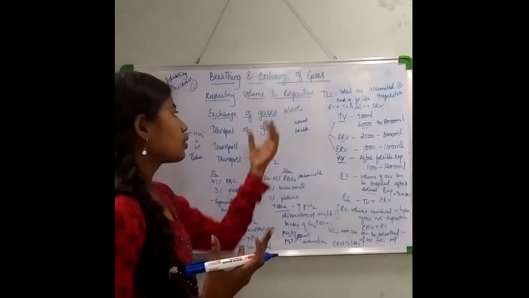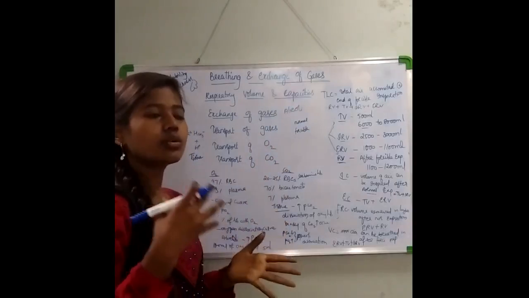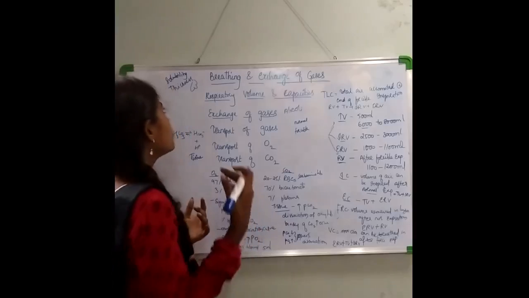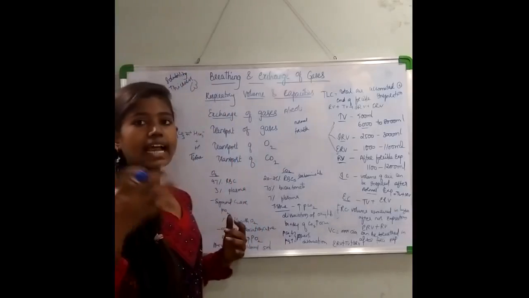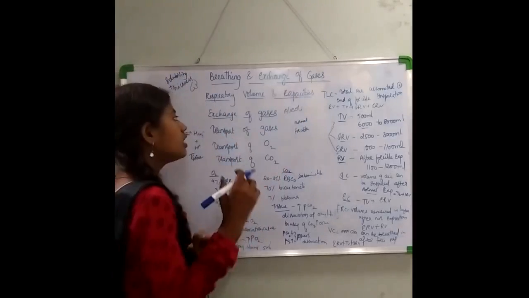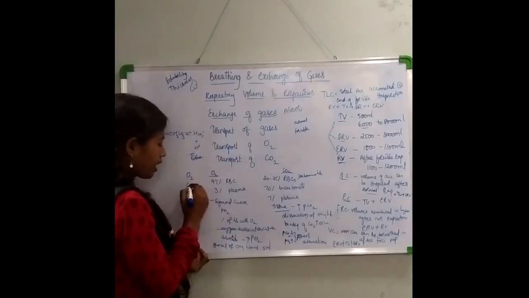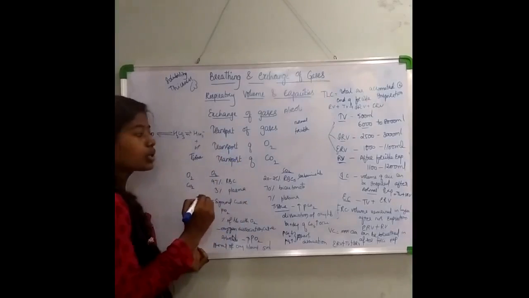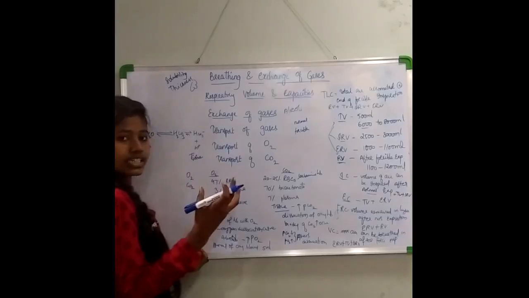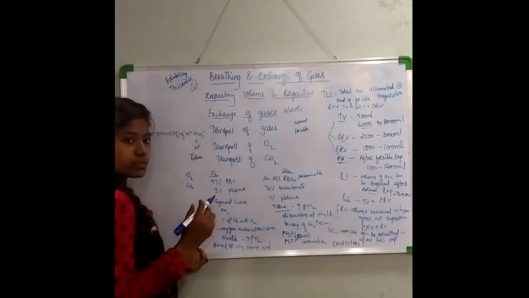As I have told you, alveoli is the major site of diffusion of gases, the place where O2 and CO2 transportation or diffusion occurs. So these two factors, solubility and thickness, affect the rate of diffusion. Now there is a mixture, right? You have O2, you have CO2. There is an individual pressure created. Pressure gradient I have told you, right? So when I talk about the individual pressure, what is partial pressure?